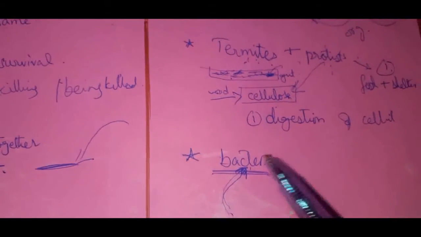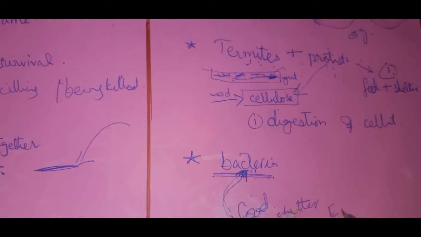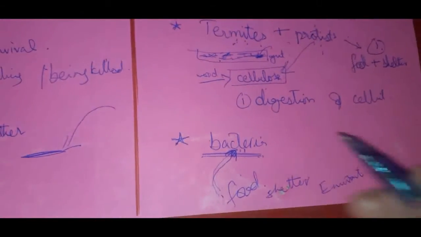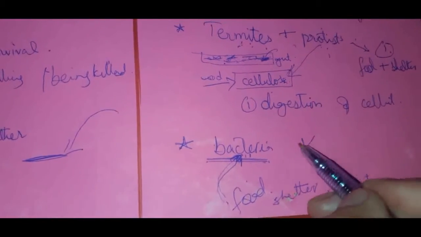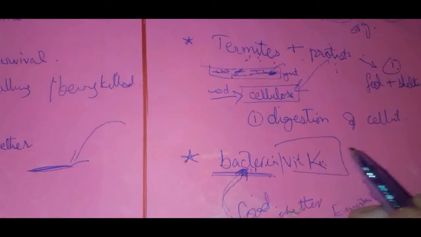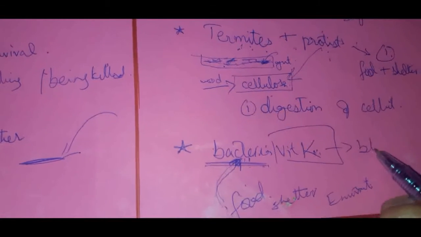Food is given by us, shelter is given by us, a proper environment is given by us. But what do they give us? They give us vitamin K. And this vitamin K is essential for blood clotting.